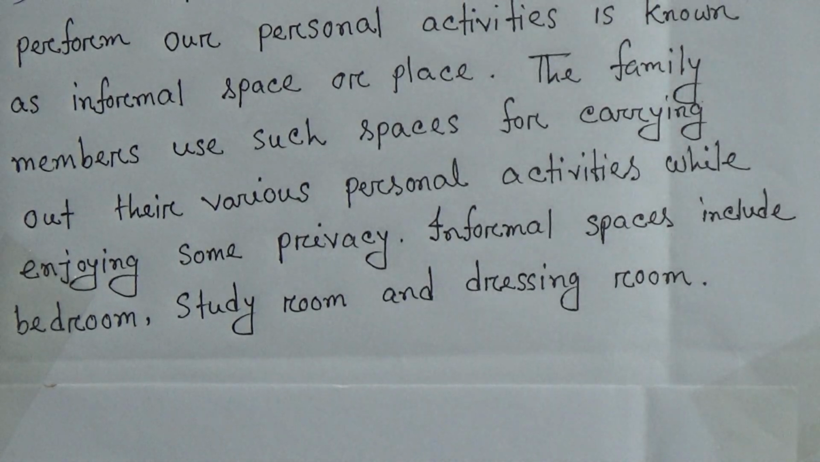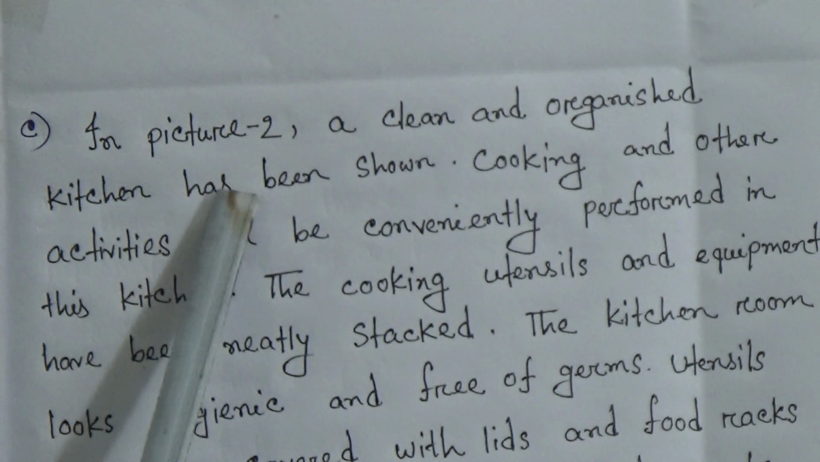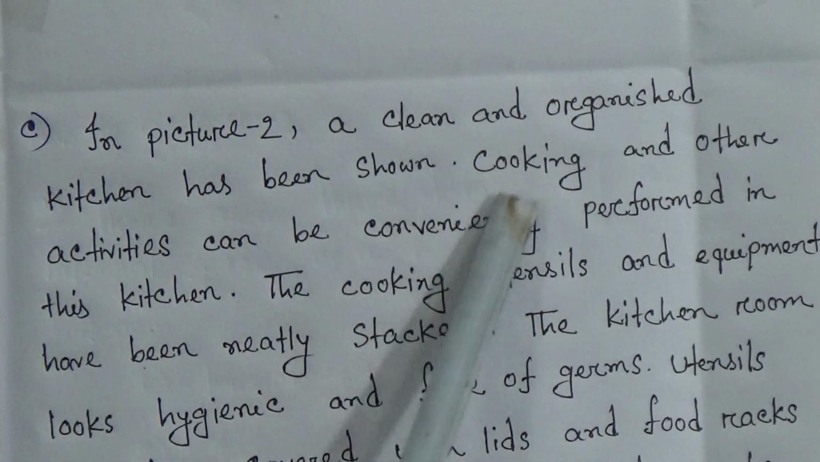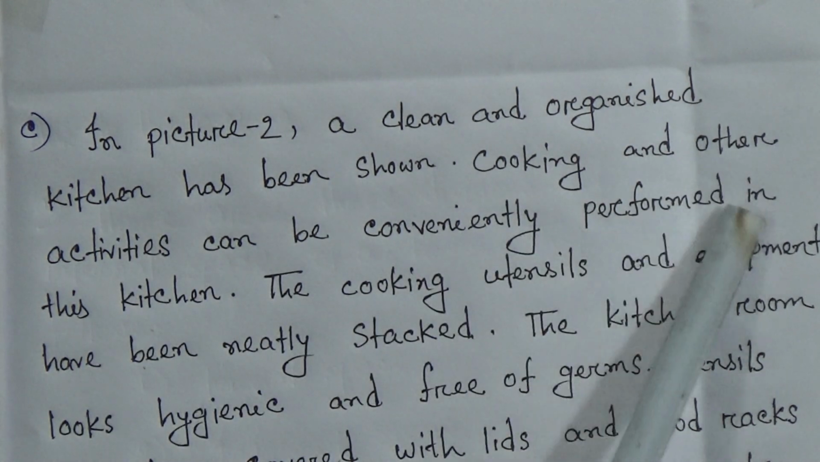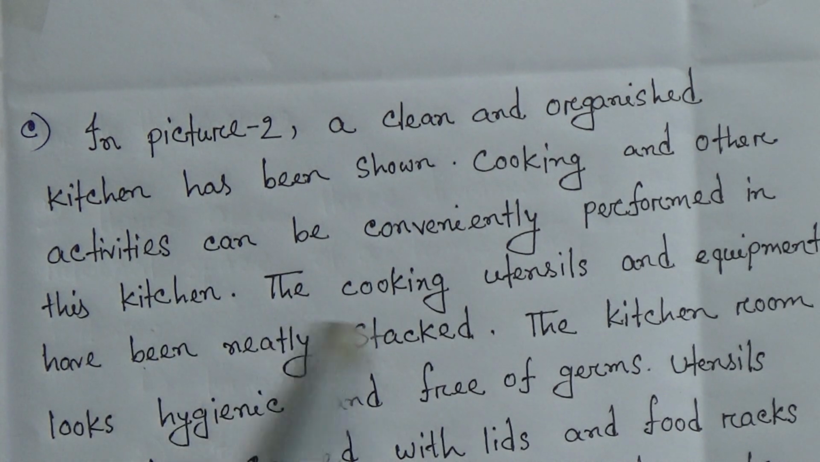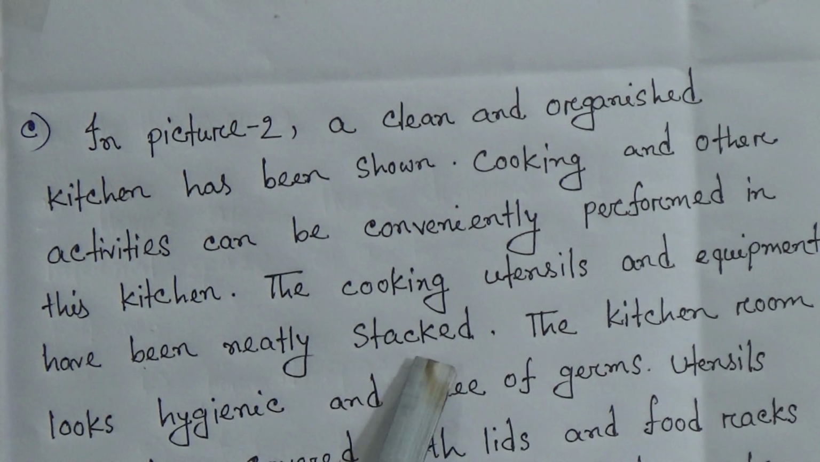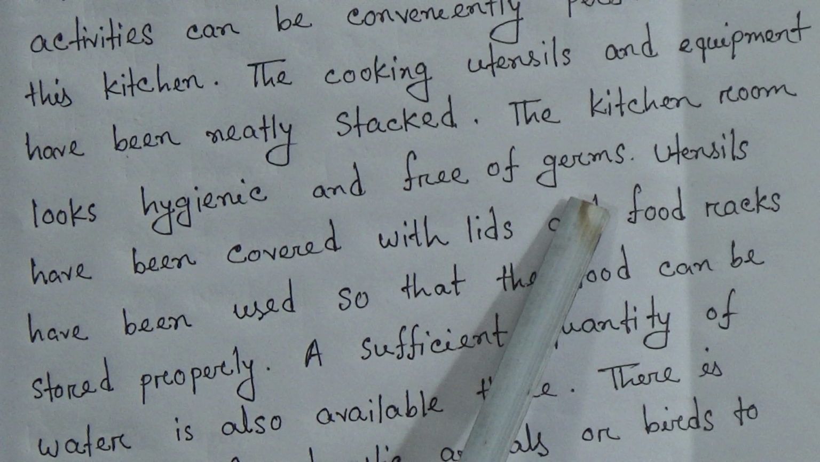Number 3. What is the home environment at picture 2? Explain. The answer of this question is, in picture 2, before answering this question you have to follow your picture. A clean and organized kitchen has been shown. Cooking and other activities can be conveniently performed in this kitchen. The cooking utensils and equipment have been neatly stacked. The kitchen room looks hygienic and free of germs.